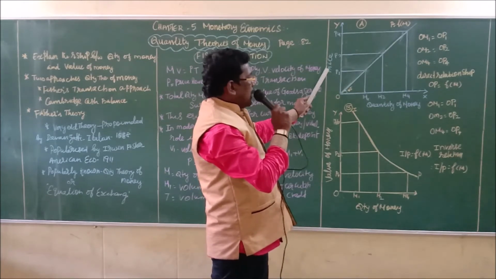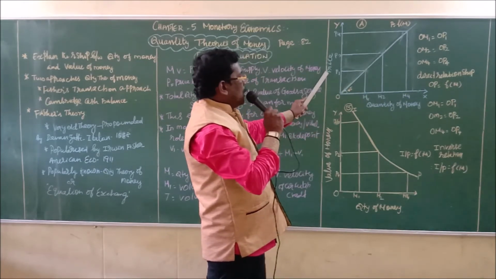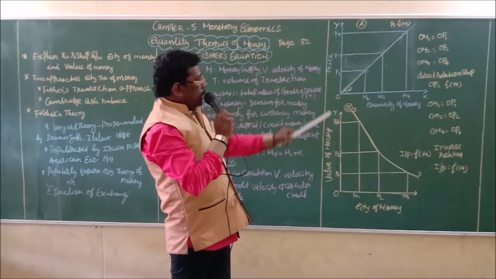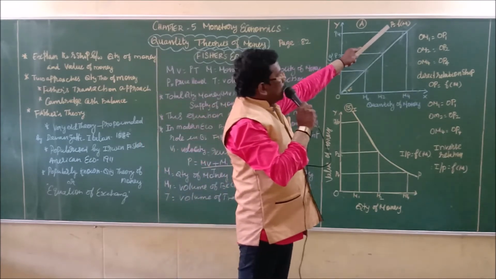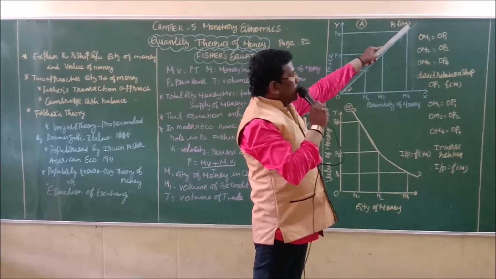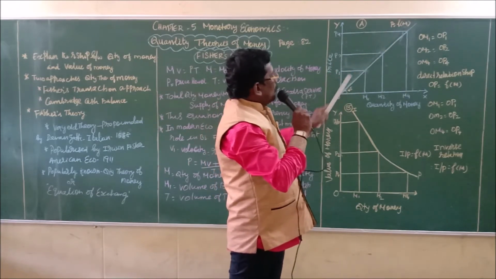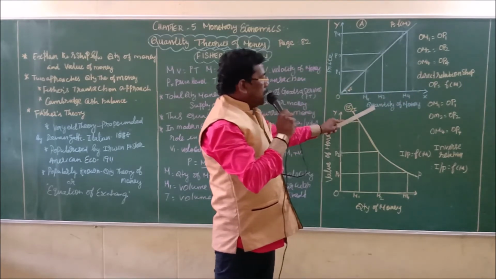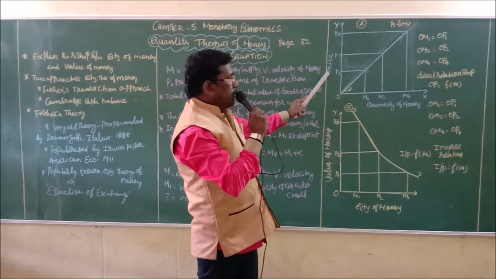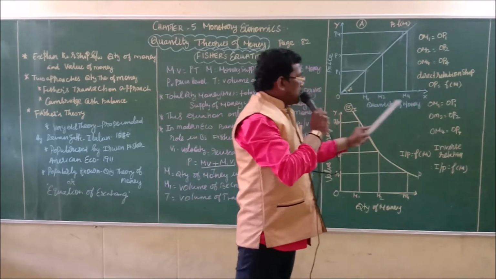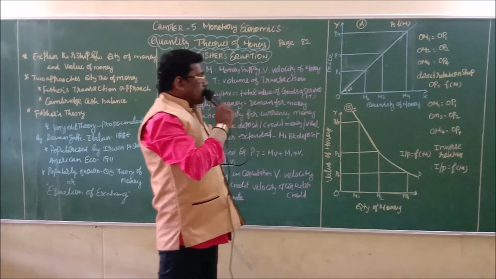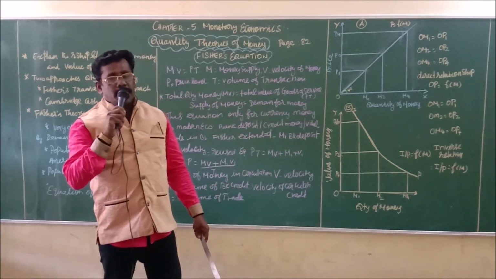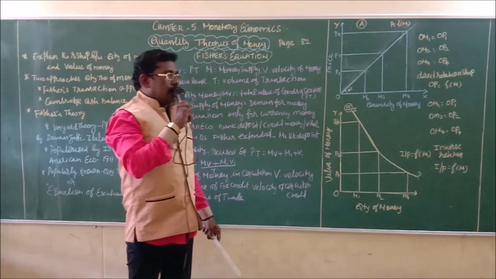So there is a direct relationship between the quantity of money and the price of money. It is connected with the linear equation P equals F into M. There is a direct relationship between the quantity of money as well as the price of money. This is the 45-degree linear one. So do you understand this? The quantity of money increases with the price of money.